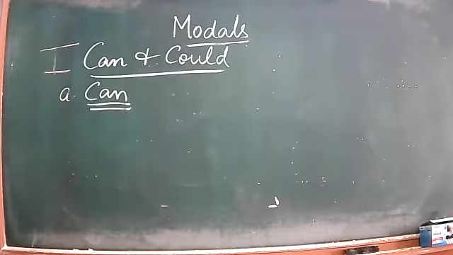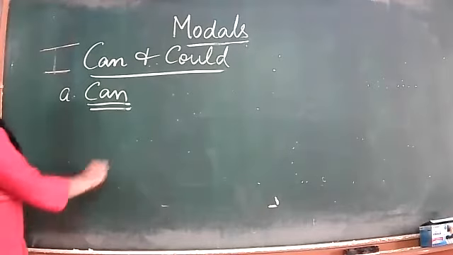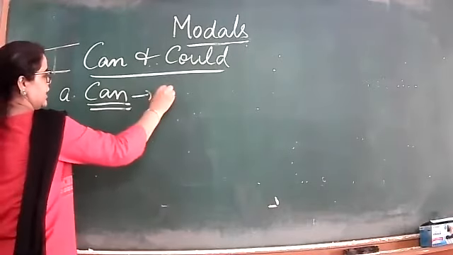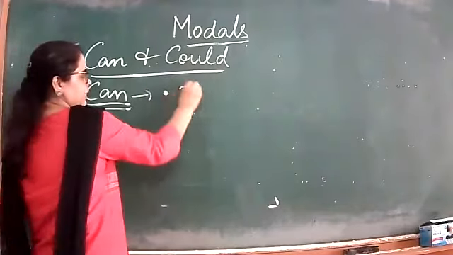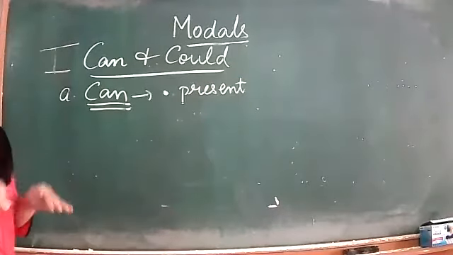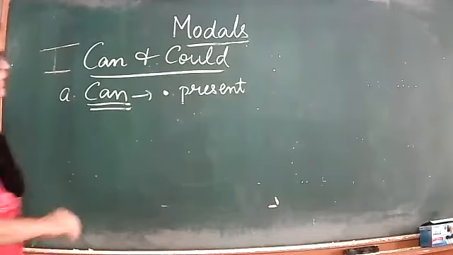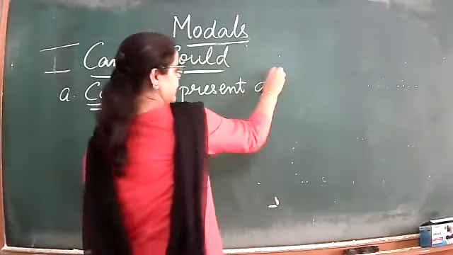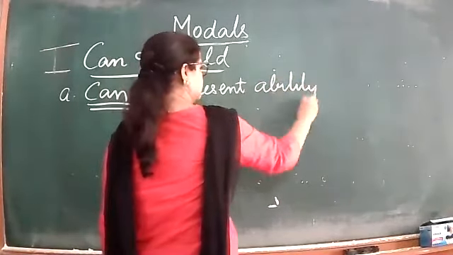I will write the uses here and you people will make the sentence. Okay? So the first use of can is present ability. At present, you are able to do something. At present, you can do something. So that is called present ability. Now you will make one sentence.